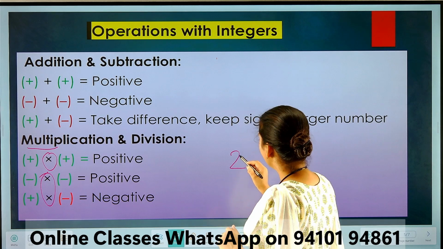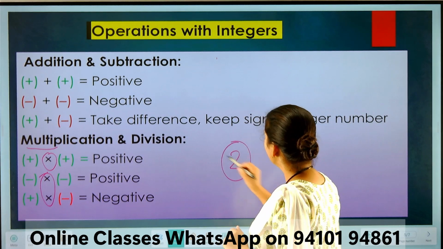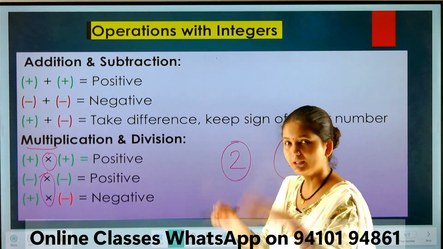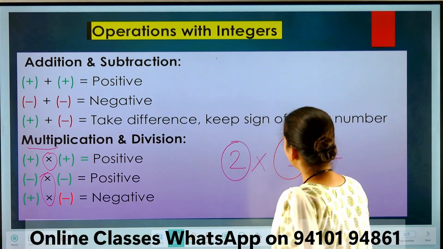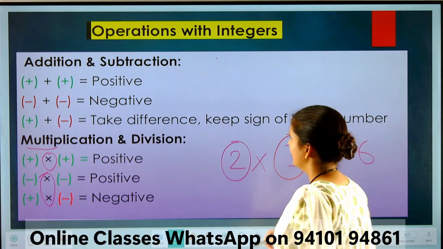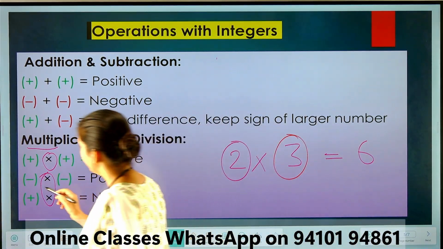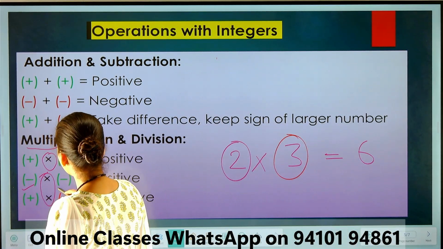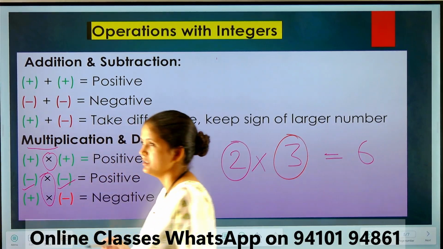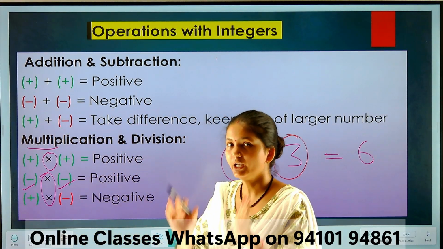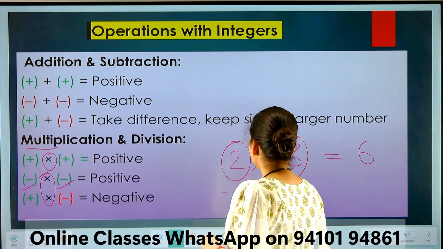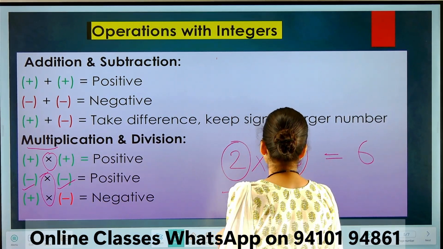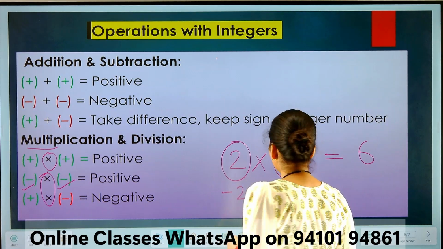When we have two positive numbers and have to multiply them, no problem, you can easily multiply the numbers. Next, what will happen when we have minus and minus, meaning negative integers? When negative integers are multiplied, suppose there is -2 and -4, what will be the answer?